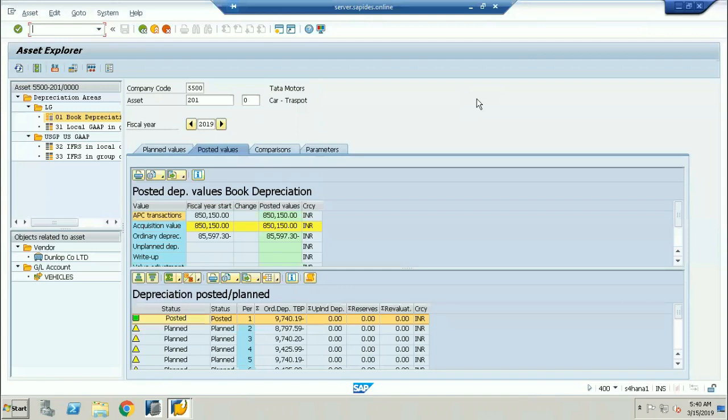For example, I have posted an asset acquisition. Can you tell me the accounting entry at the time of asset acquisition? Asset debit and cash credit. No, asset acquisition, I'm talking, sir. You bought an asset, right? So why will cash come into the picture? You have to pay for that asset. Check once again, sir, while you're posting an asset. Don't worry.